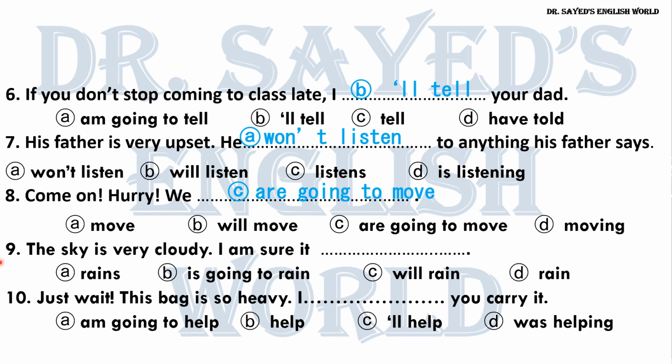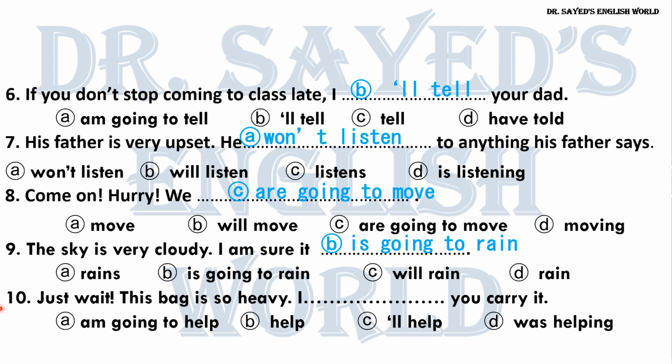Okay. Number 9. The sky is very cloudy. Okay. This is an evidence. طبعا السماء ملبدة بالغيوم. I'm sure it rains, is going to rain, will rain, or only rain. Of course, the right answer is it is going to rain. Of course, someone may say will rain is also right, but again, I say it should be the best answer. And if it is actually if I have evidence of it or a definite sign, so I use be going to. لما يكون عندي دليل أو علامة يعني دامغة، علامة قوية، دليل قوي، بستخدم be going to and not will.